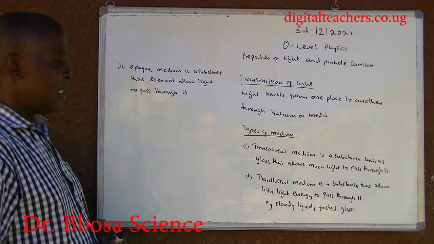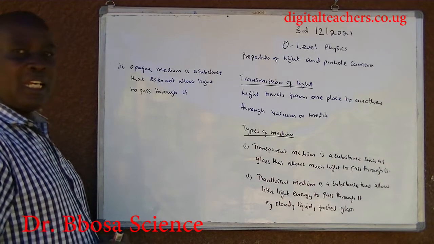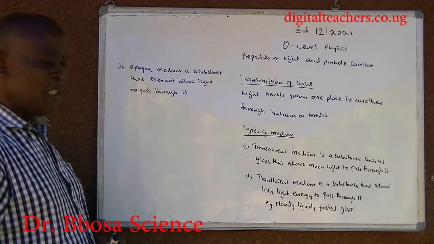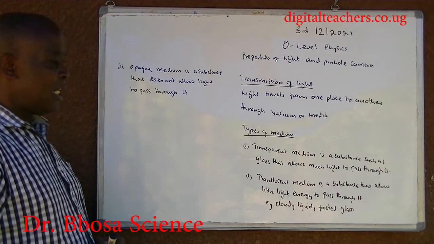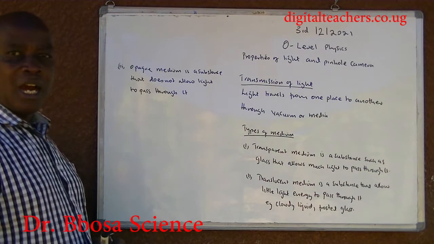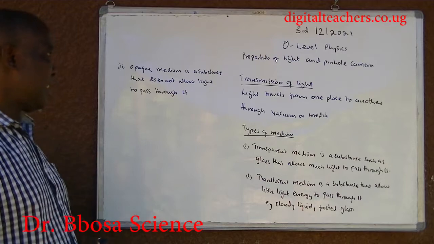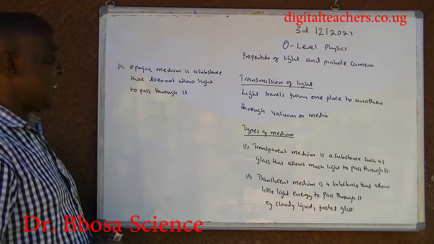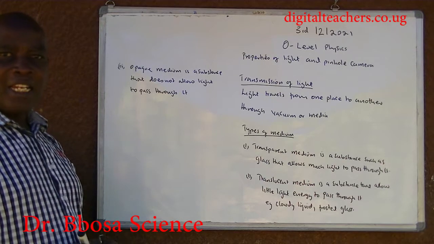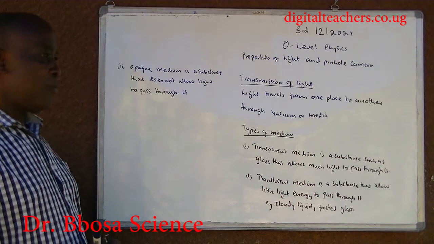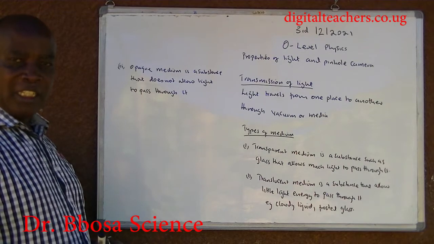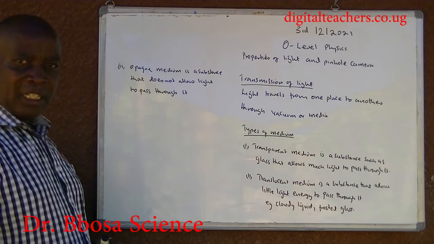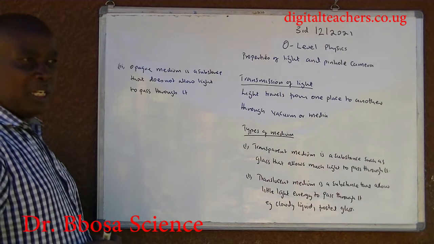Translucent medium is a substance that allows little light energy to pass through it. For example, cloud water and frosted glass. 3. Opaque media is a substance that does not allow light to pass through it. For example, a person. A stone is an opaque medium.